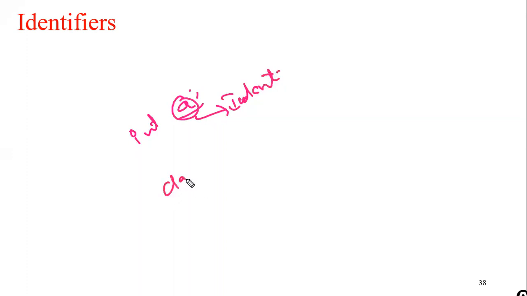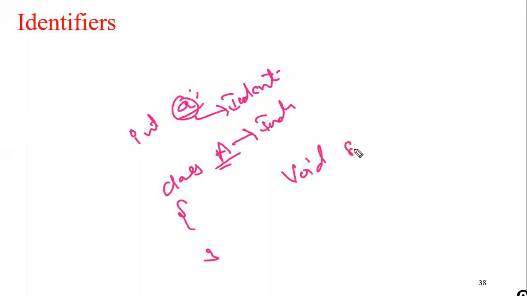When I write class A, A becomes your class name. So this becomes your identifier. When I write void sum, sum is the name of the method. So this becomes our identifier. So the name of a variable or a class or a method can be considered as the identifiers.